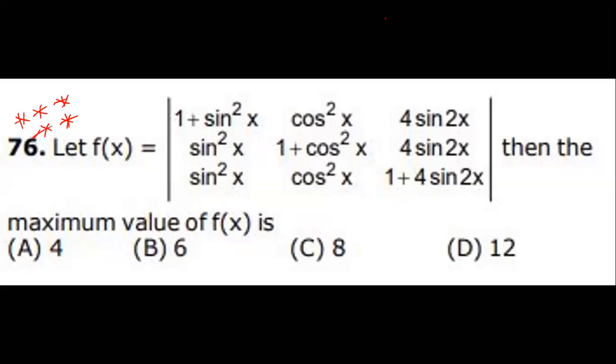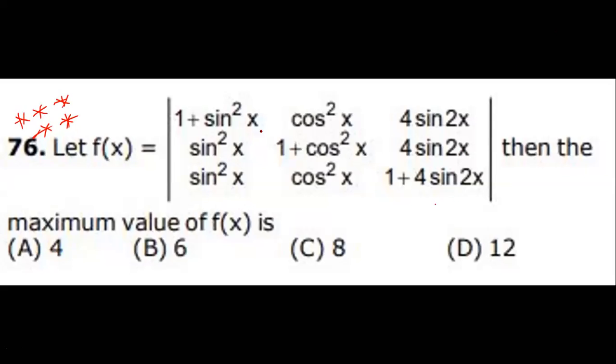So shall I proceed for the shortcut? The vote for the procedure method is very low, so I go for the shortcut method. Now see what the shortcut method is. Get ready. Most of the students are saying no procedure.